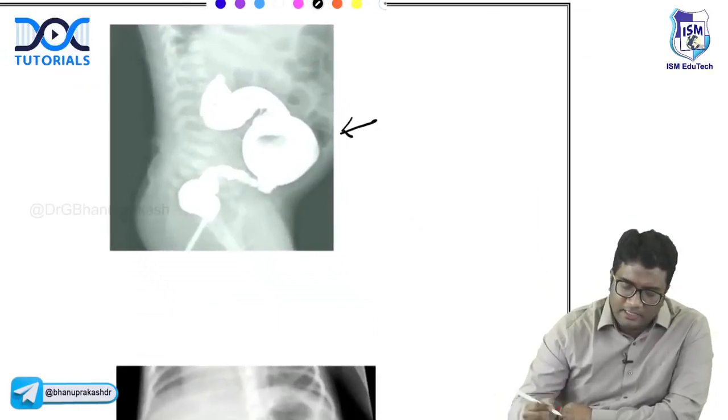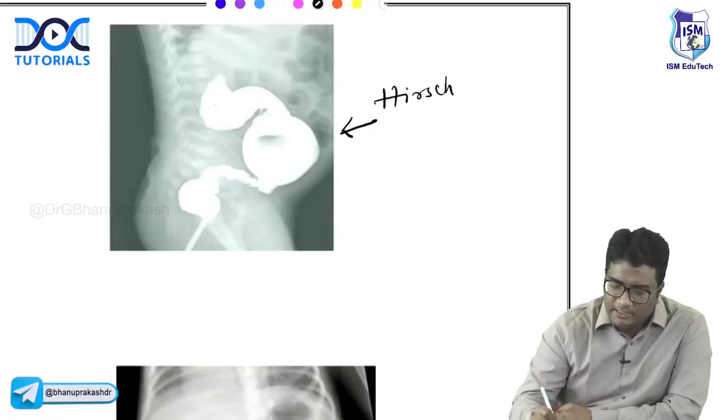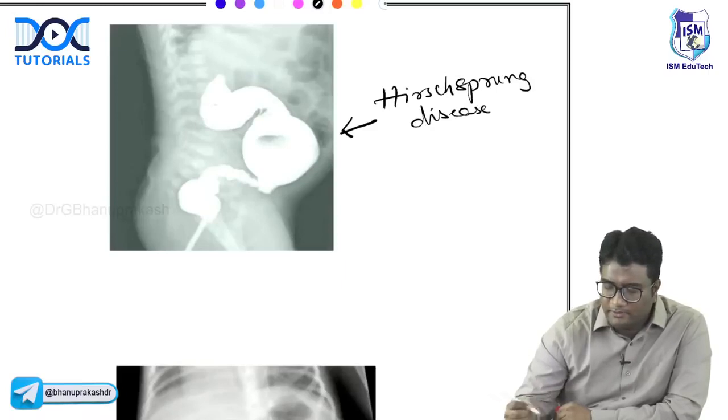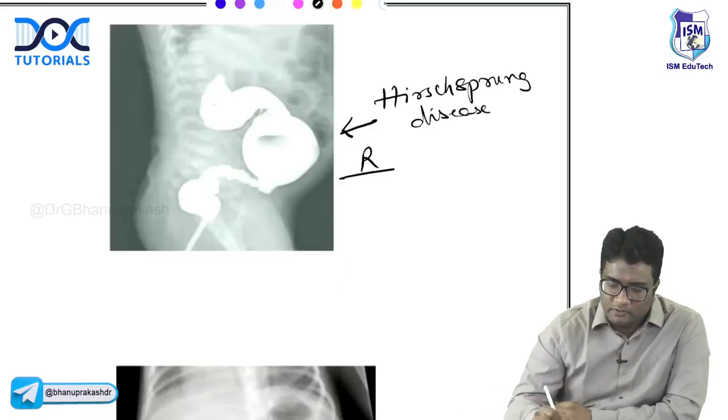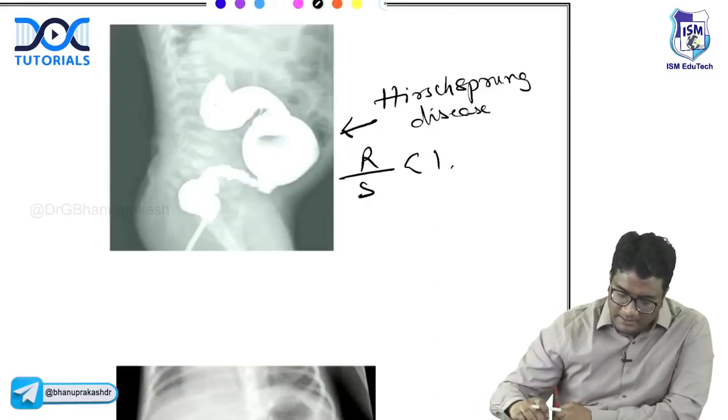This image can be given and they'll ask you what this image is showing. This is also Hirschsprung's disease. You can see the rectosigmoid ratio is less than 1. Right? So this is also Hirschsprung's disease. The rectosigmoid ratio less than 1. Are we clear? Next.